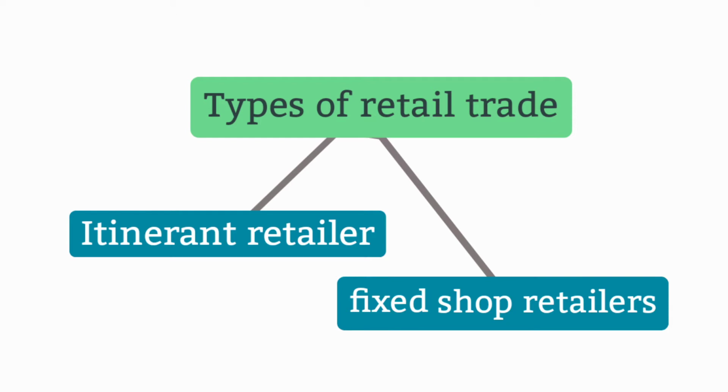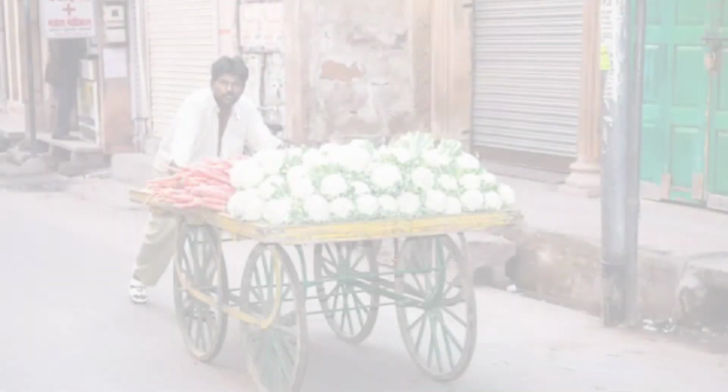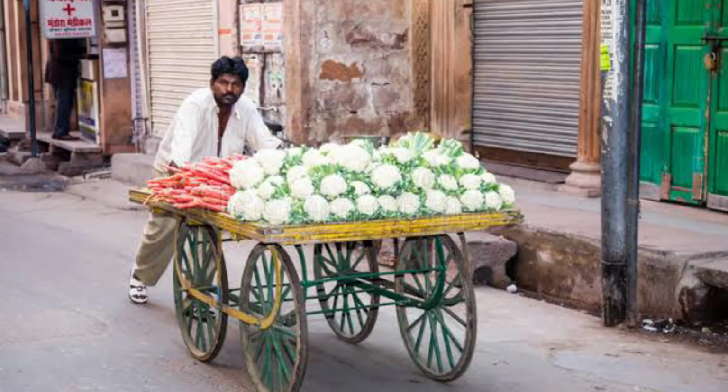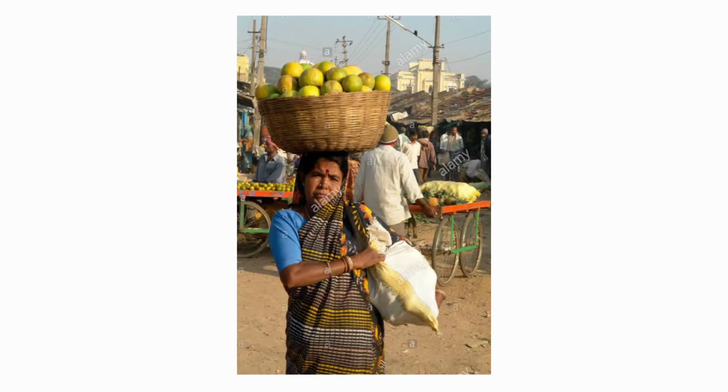Now let's understand the itinerant retailers one by one. Components of itinerant retailers. First is hawkers, in which they carry the goods in a handcart and move from city to city. Second is peddlers, who carry baskets on their head containing fruits, vegetables, etc. There are street traders. There are cheap jacks.